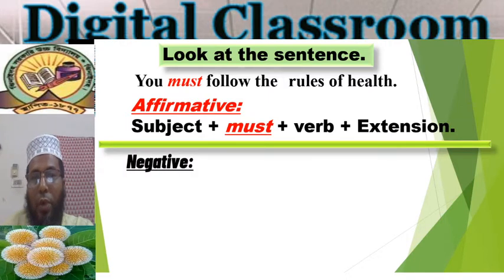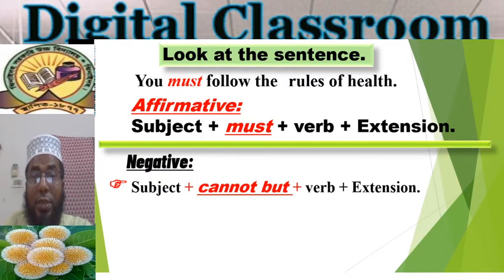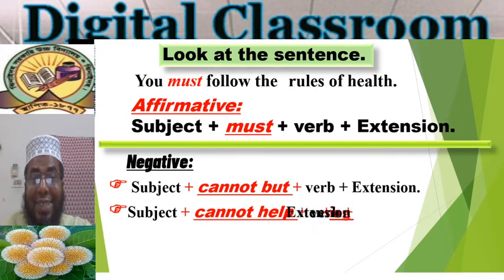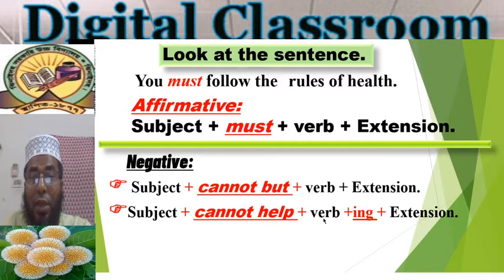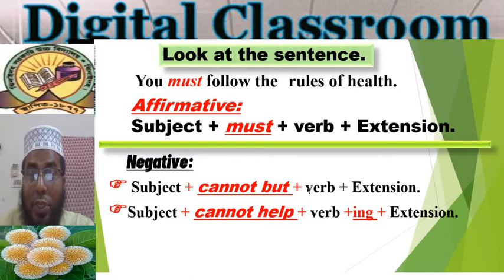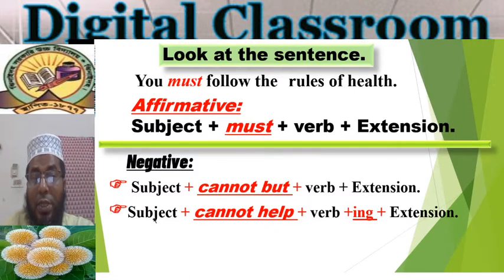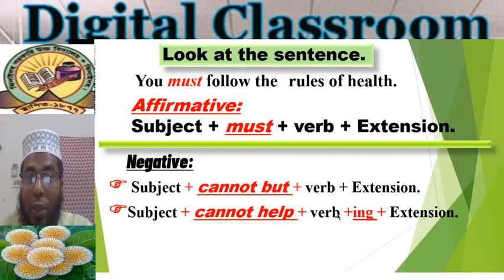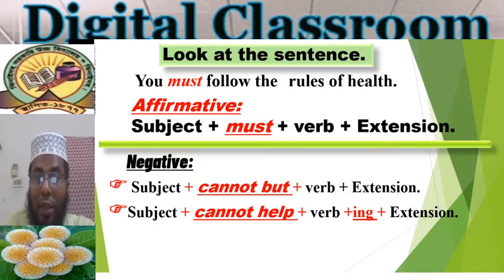So if any affirmative sentence has must as an auxiliary, we can change this sentence into negative following these two rules. The first one is subject plus cannot but plus verb plus extension. So we use cannot but at the place of must, and nothing else in the sentence changes. The next one is subject plus cannot help. So we can use cannot help at the place of must, but here we must use ing with the main verb. Fine. And then the extension.